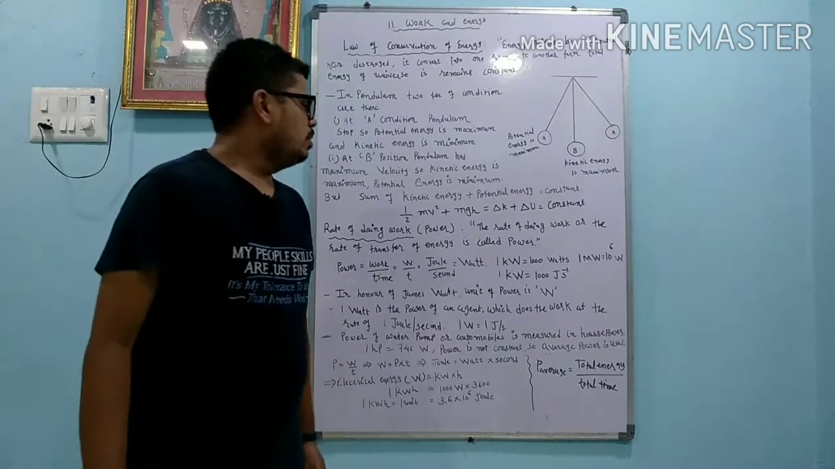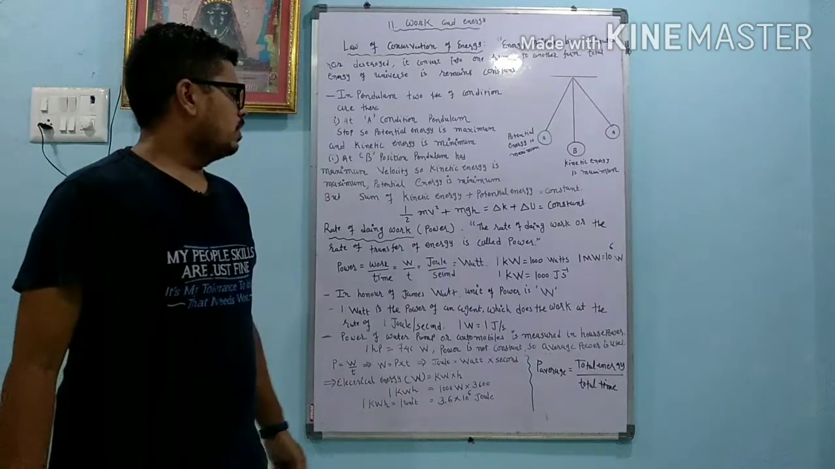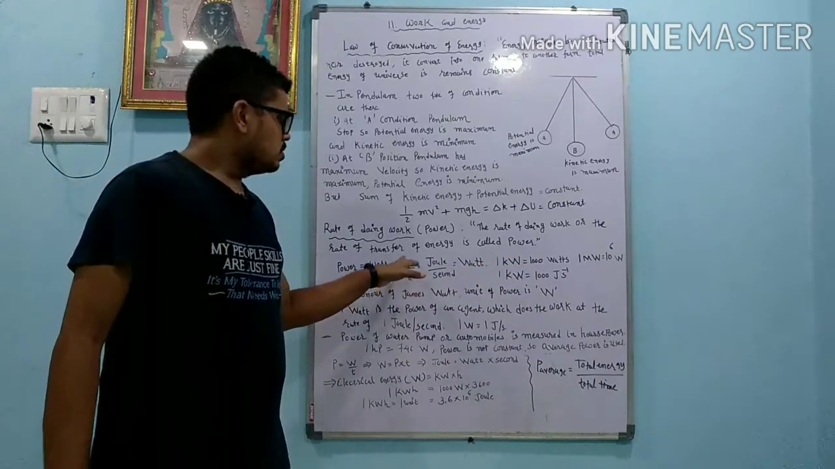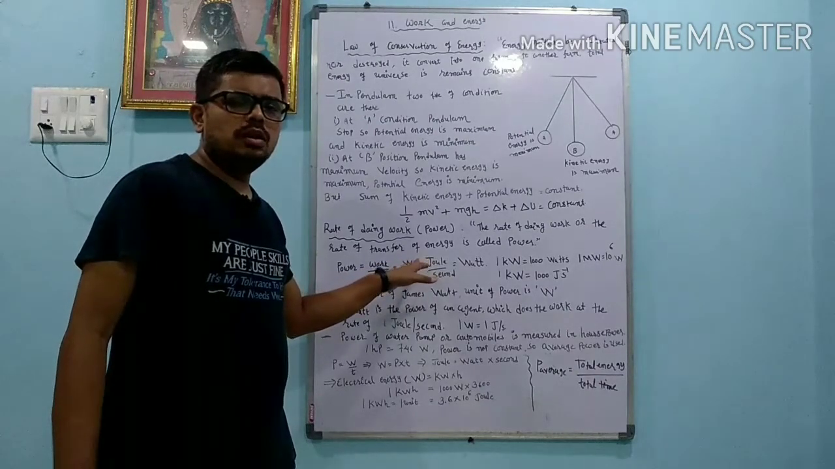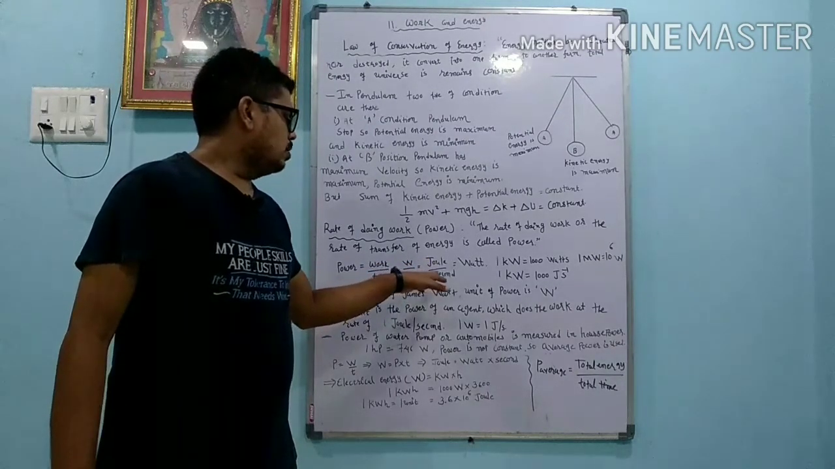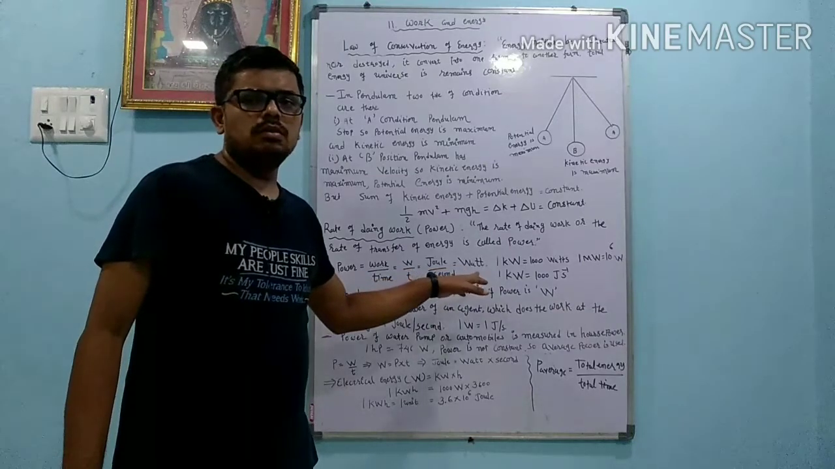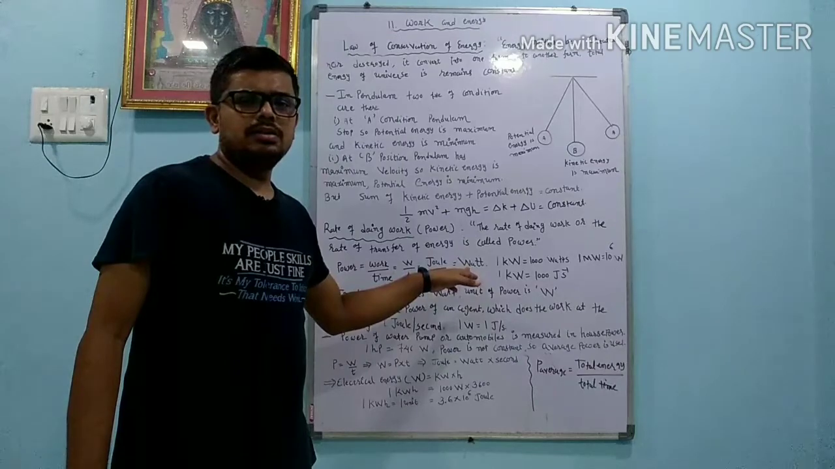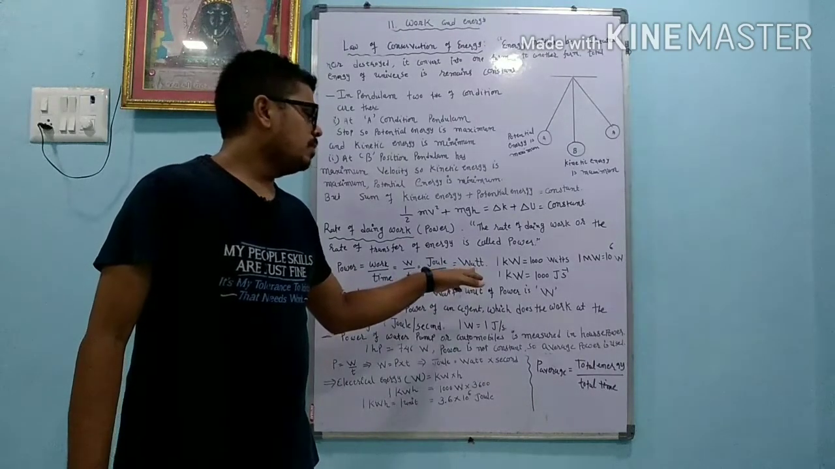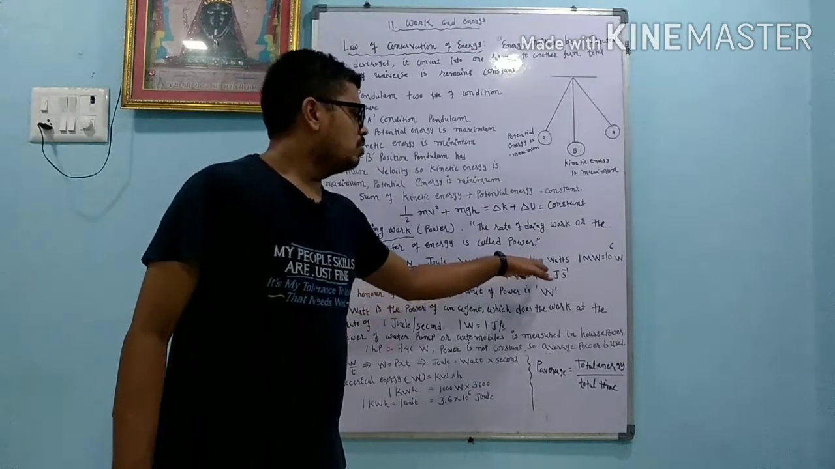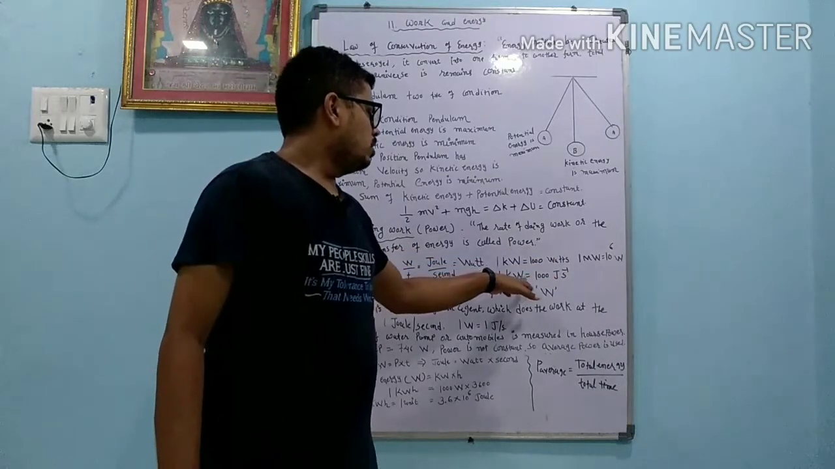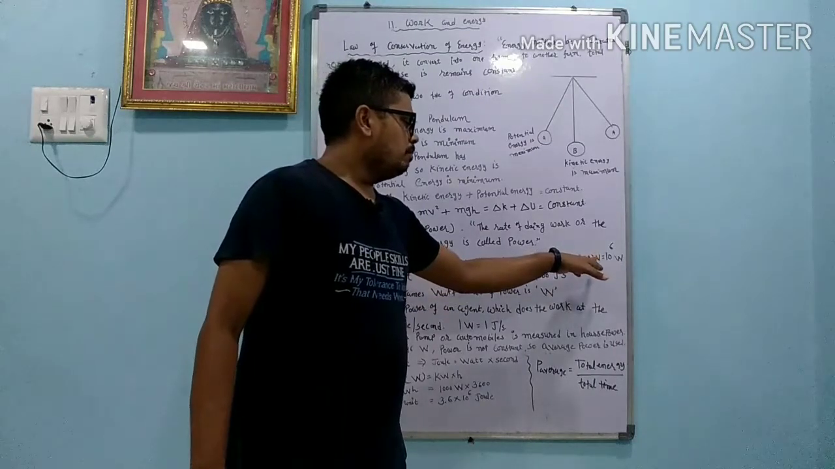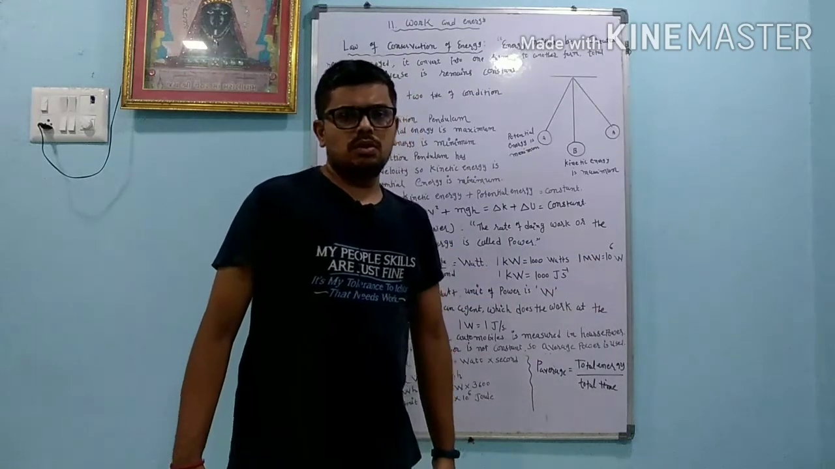The rate of doing work, or the rate of transfer of energy, is called power. Power equals work divided by time, so P = W/T, where W is in joules and T is in seconds. Its unit is the watt, named in honor of the scientist Watt. 1 kilowatt equals 1000 watts, which is 1000 joules per second, and 1 megawatt equals 10^6 watts.